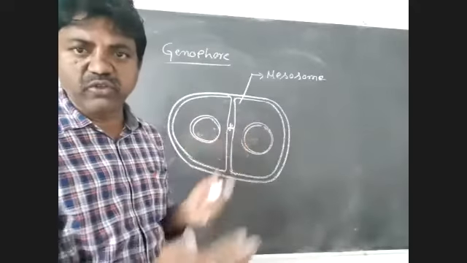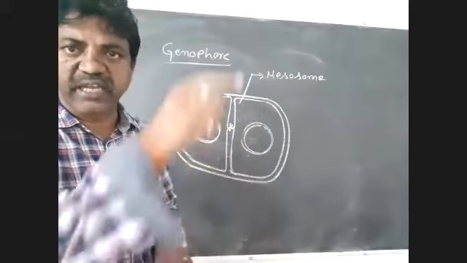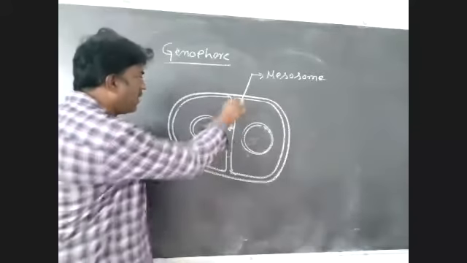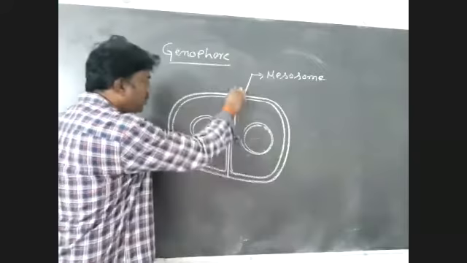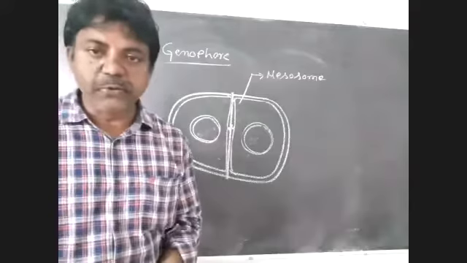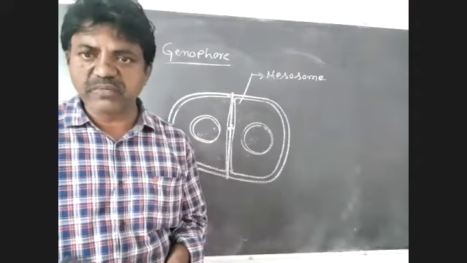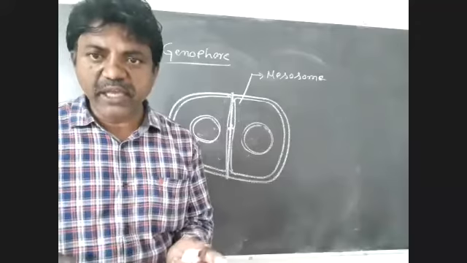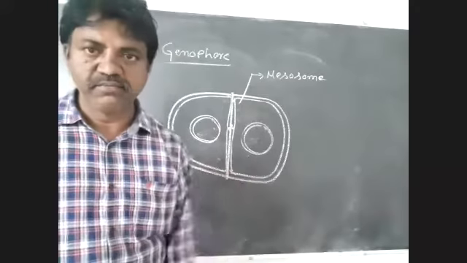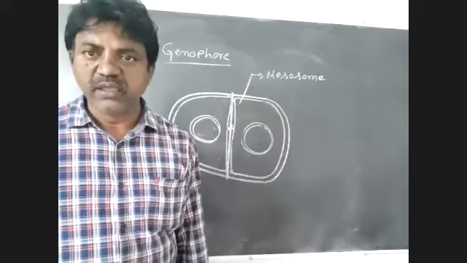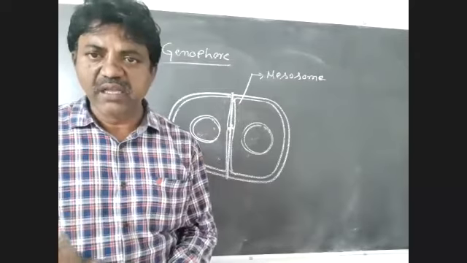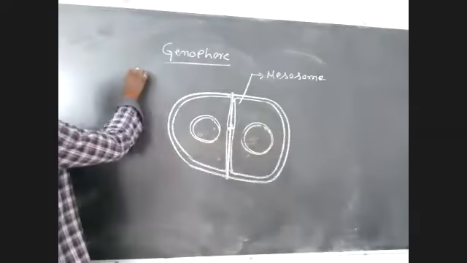Now a new cell wall is formed in the mesosomes, which eventually divides the cell into two. Two daughter cells are formed from a single parental cell, which is called binary fission.